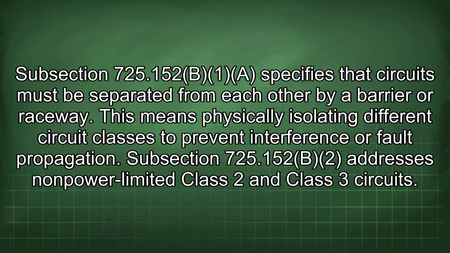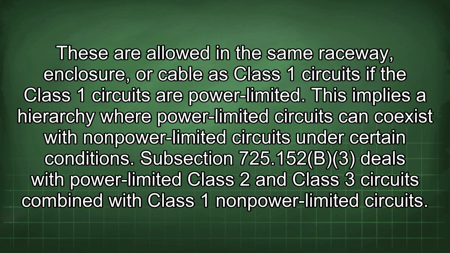Subsection 725.152(B)(2) addresses non-power limited Class 2 and Class 3 circuits. These are allowed in the same raceway, enclosure, or cable as Class 1 circuits if the Class 1 circuits are power limited. This implies a hierarchy where power limited circuits can coexist with non-power limited circuits under certain conditions.